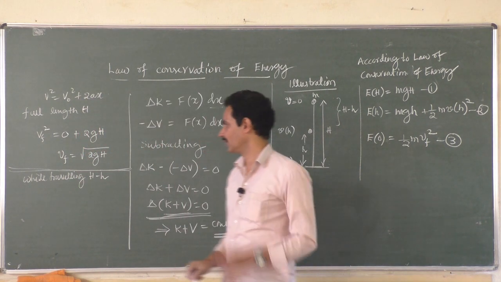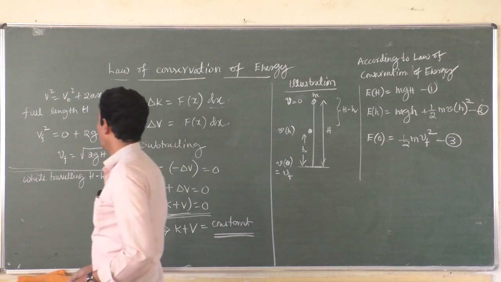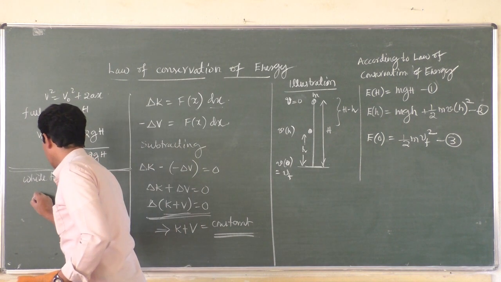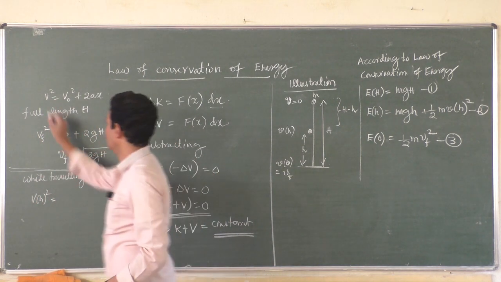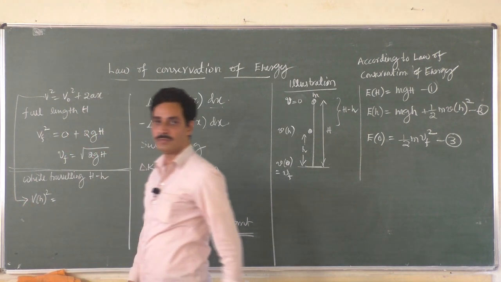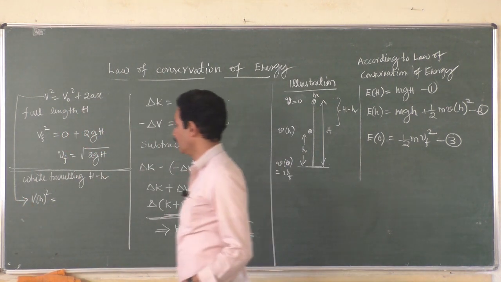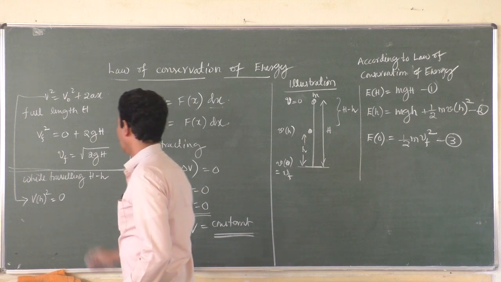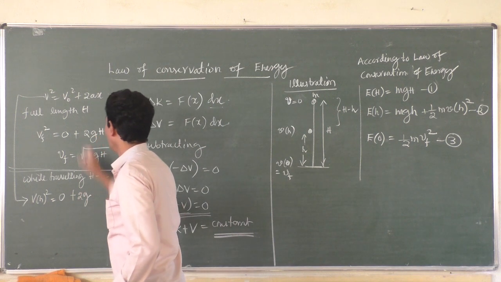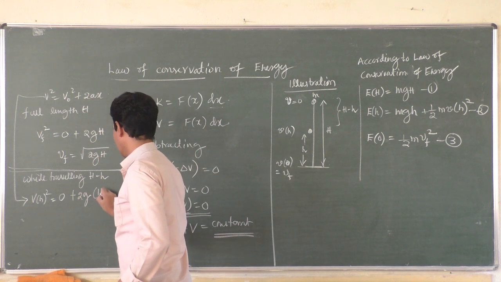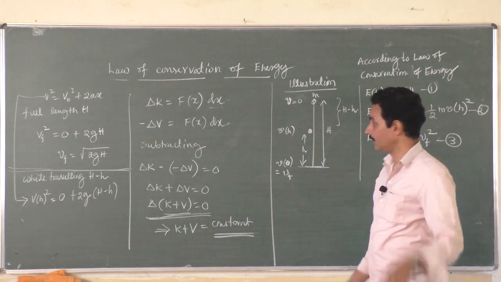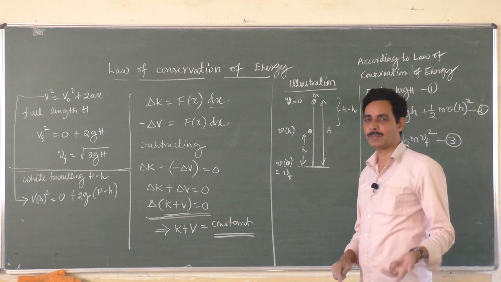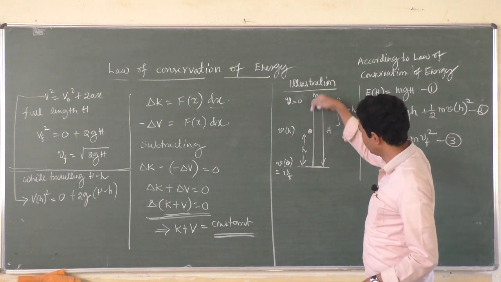While traveling through a height of H minus h, you can write the final velocity as v at a height h, whole square, using the same equation. v at a height h whole square equals v naught square, 0, plus 2ax, where x is H minus h, because small h is the height from the ground and the distance of traveling is capital H minus small h. Capital H minus small h is the distance through which it has traveled.